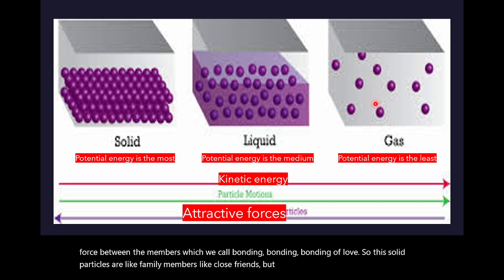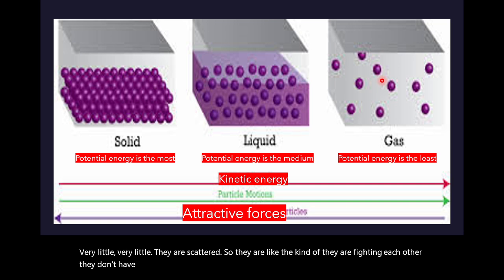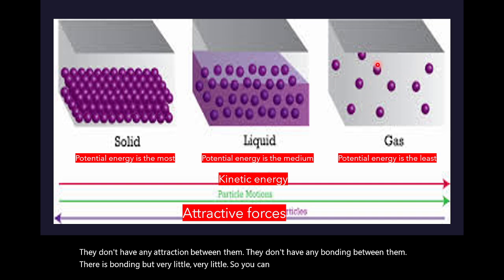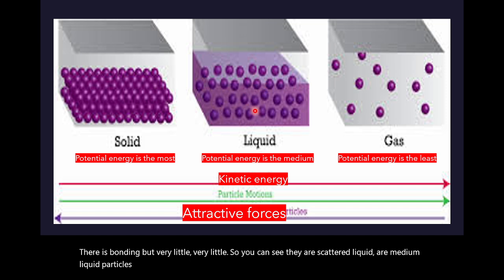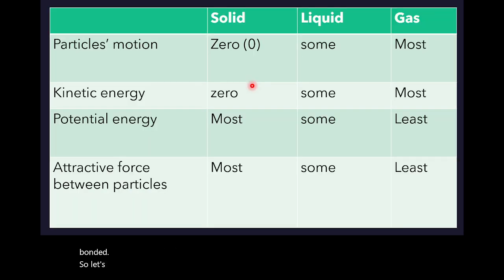But the gas particles are not having any attractive force, almost very little. They are scattered. They are like they are fighting each other. They don't have any attraction between them, they don't have any bonding between them. There is bonding, but very little. So you can see they are scattered. Liquid particles are medium. They have some attractive forces between the particles. They are not so bonded. So let's move to the next.